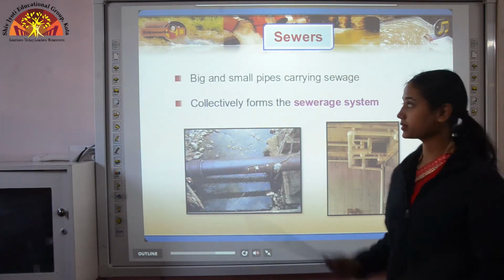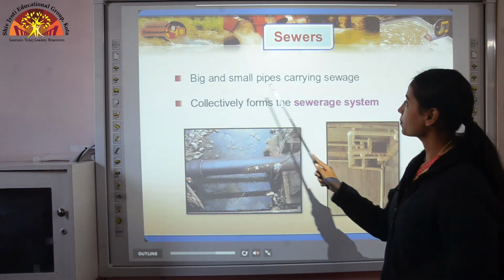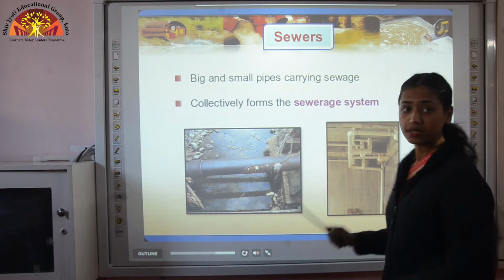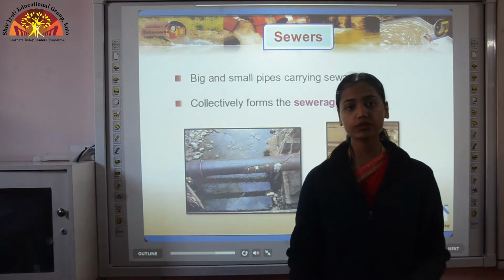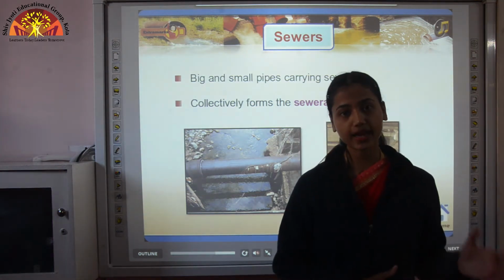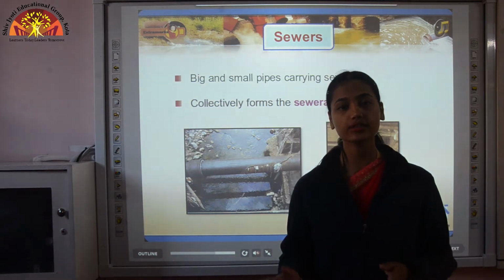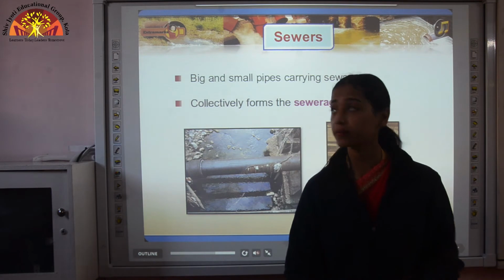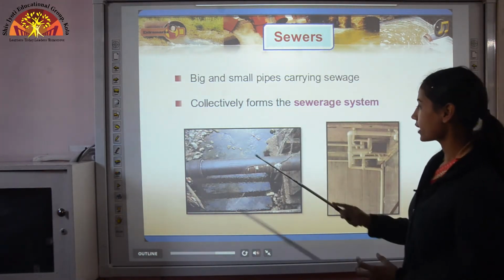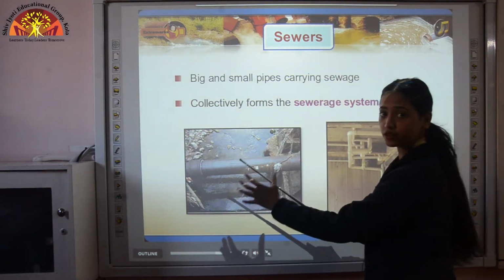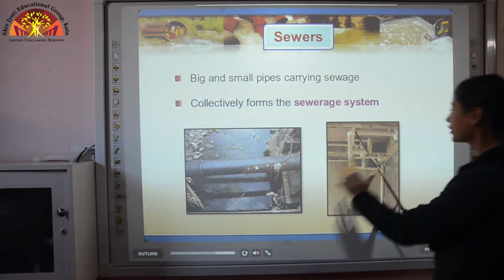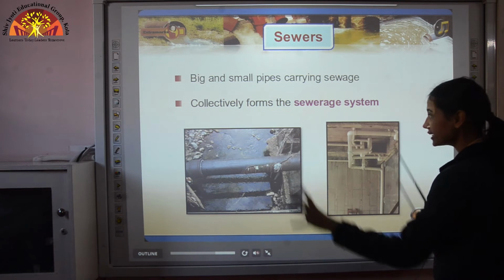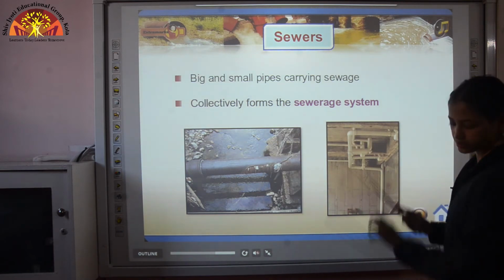Now another term is sewer. Big and small pipes carrying sewage collectively form the sewerage system. You know that in our homes two pipes are there. One carries clean water and the other one carries dirty water. So the network of all those pipes is known as sewers. You have seen these big metal pipes. Here you can see the network of pipes. This is sewer, and this complete system is known as sewerage system.